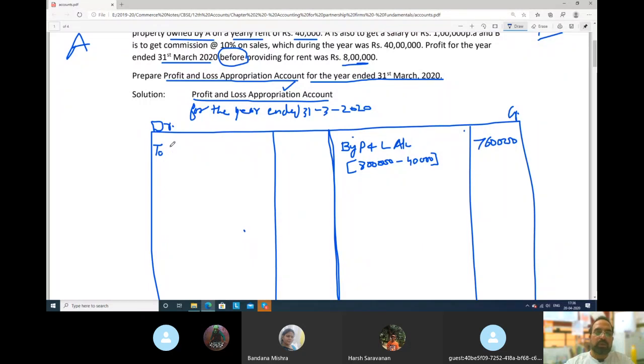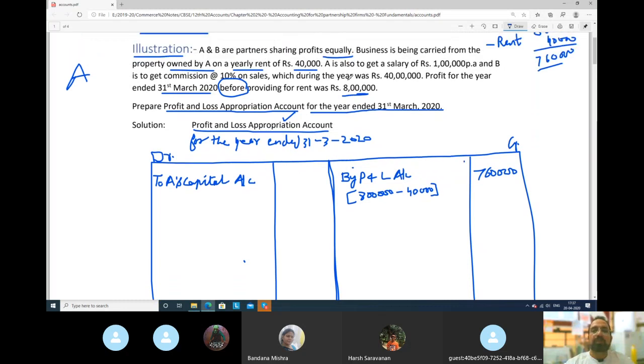So we will mention to A's capital account. How much money will go to his capital account? Rent. I am very sorry. Rent we have already deducted in the profit and loss account. So rent will not go there.